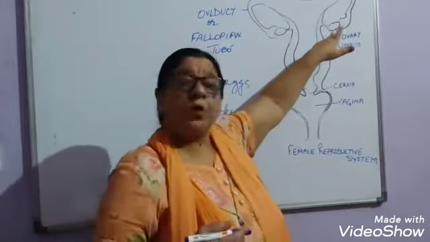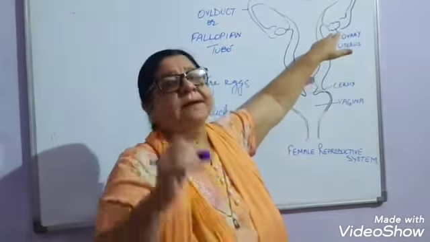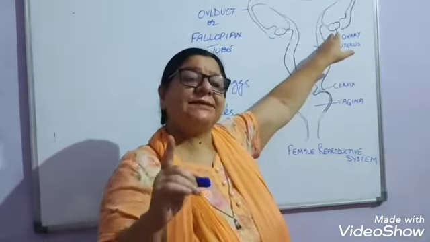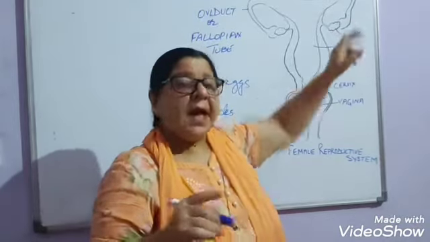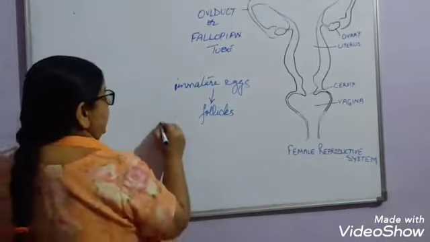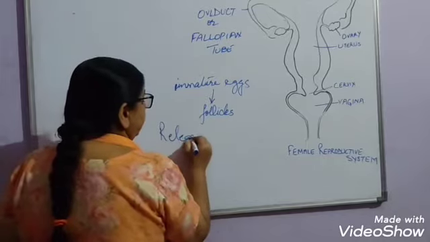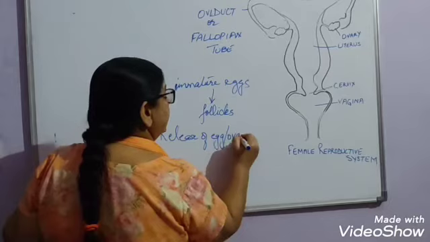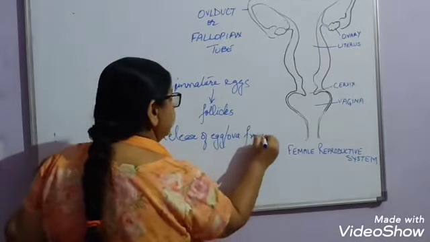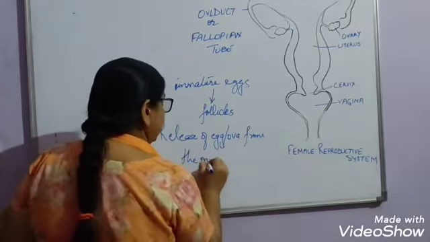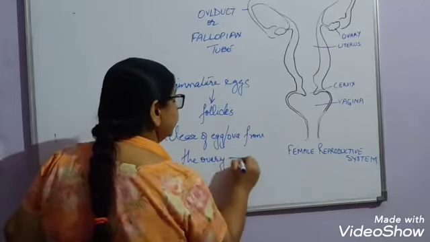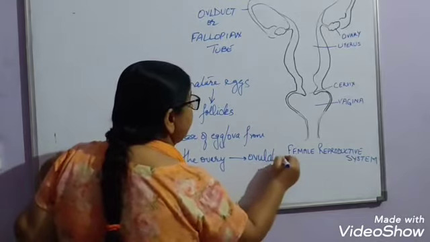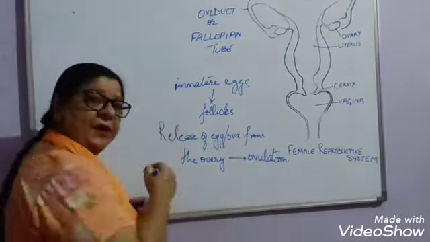Ovaries are present on both sides, but any one ovary will release one egg, and the release of the egg or ova from the ovary is known as ovulation.